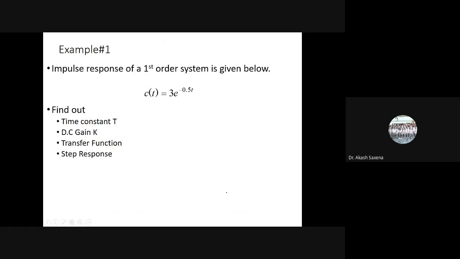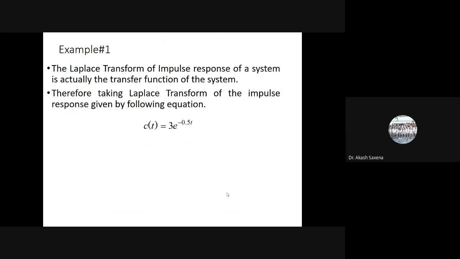Now take one example. If you see the impulse response of a first order circuit is given below. Find out the time constant, DC gain, the transfer function and the step response. So how will you do it? The Laplace transform of the impulse response of the system is the actual transfer function of the system. Therefore, taking the Laplace transform of this, I can do it by calculating this.